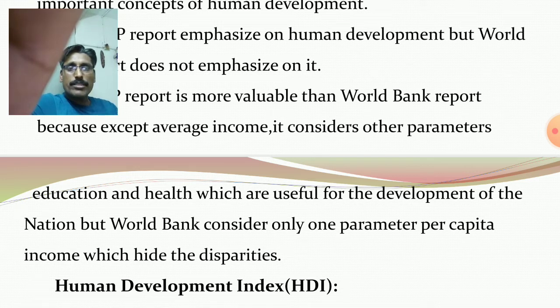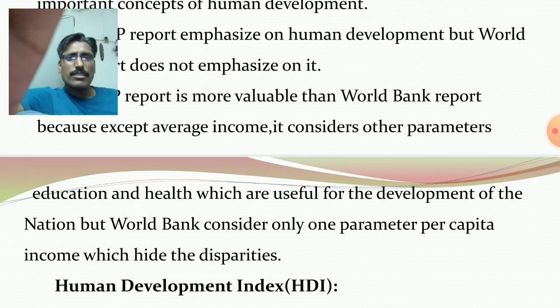If you consider the average income, then few people's income is much more than the average income, and so many people their income is much less than the average income. So average income simply hides disparities. Average income does not tell whether income is equally distributed among the people or not.